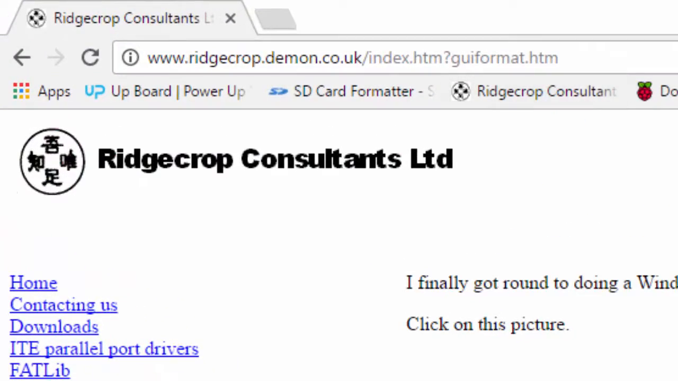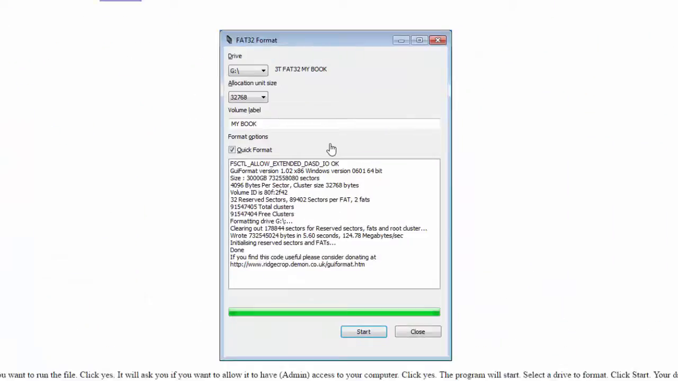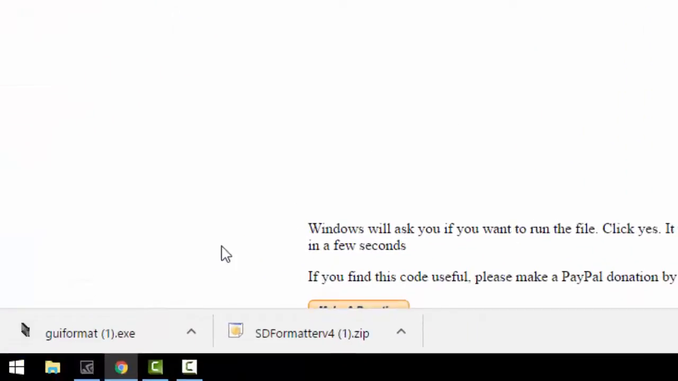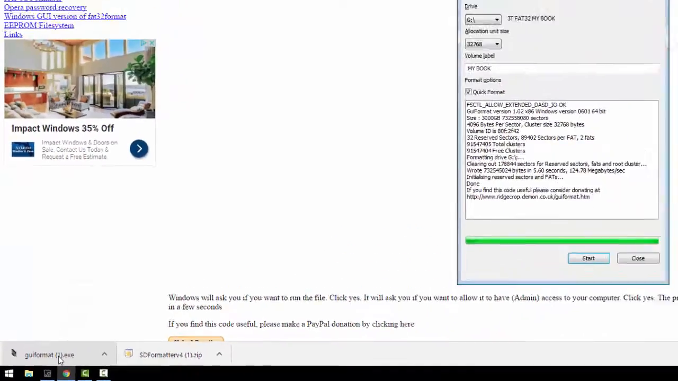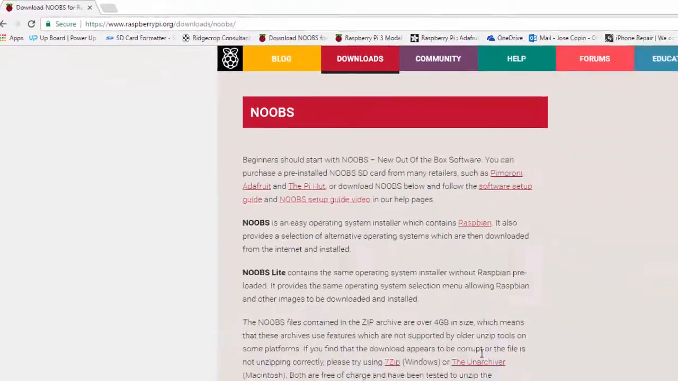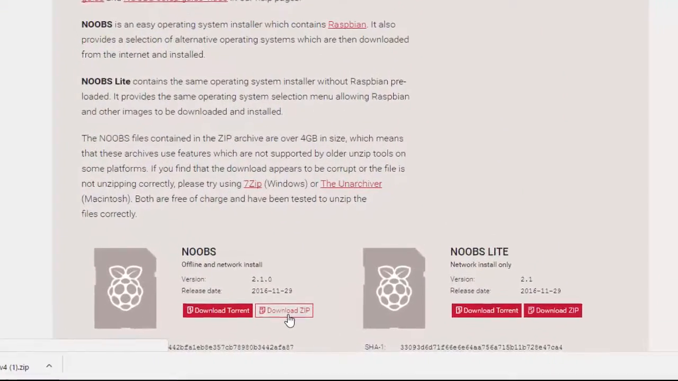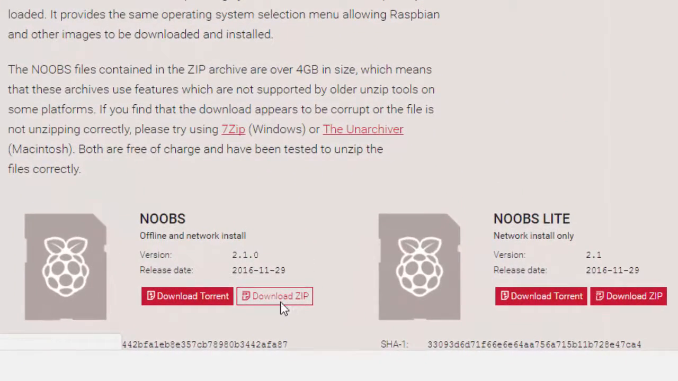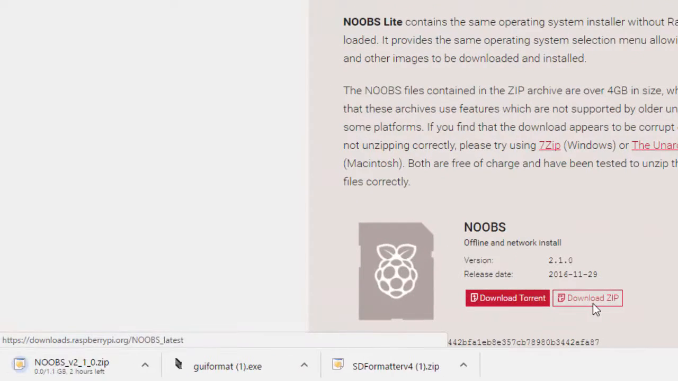The next thing we want to do is download the FAT32 Formatter GUI format. Alright, after that, go to the Noobs site and download the Noobs Raspbian.